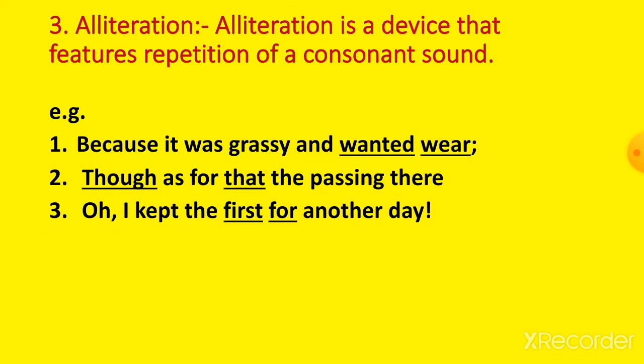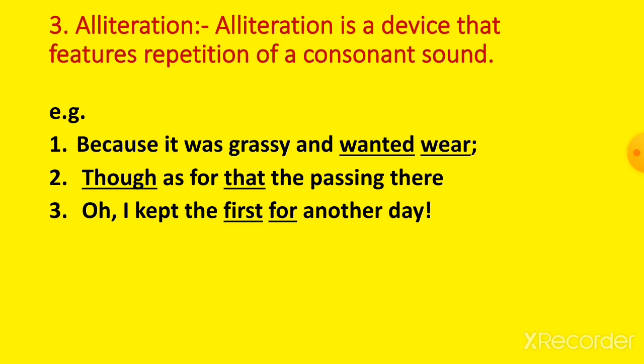Now student, the third literary device that is used in this poem is alliteration. I think you all know what alliteration is. Alliteration is a device that features repetition of a consonant sound. So here we will check. There are 3 examples of alliteration in this poem.